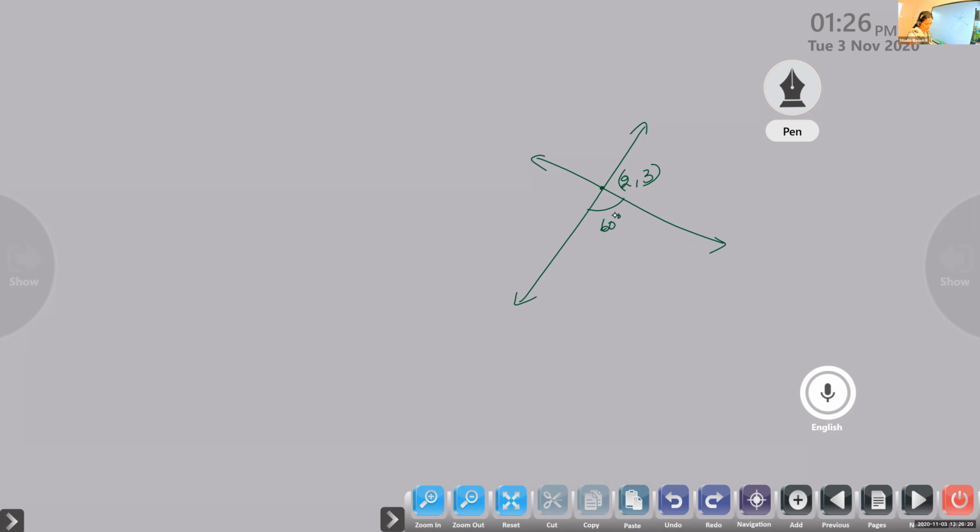If slope of one line is 2, so suppose we take the slope of first line m1 is 2. What is the equation of the other line?